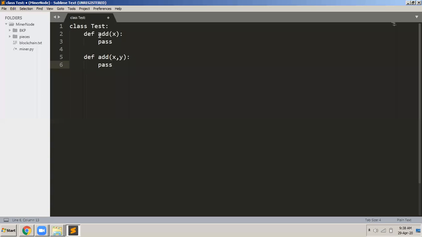Through the concept of inheritance, where there is a base class and then there is a derived class. The base class will have a method. The derived class will also have a method with the same name, same parameter list, but they do two different things. I will show you an example.